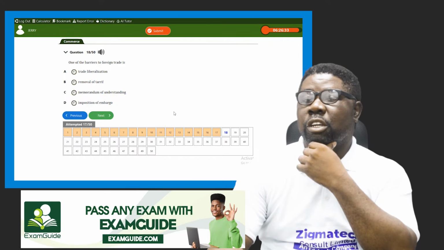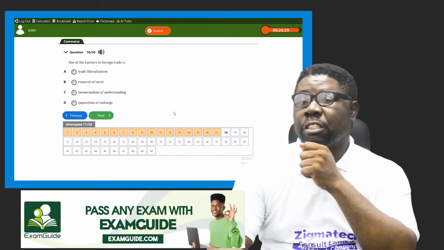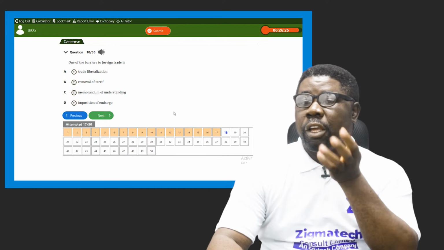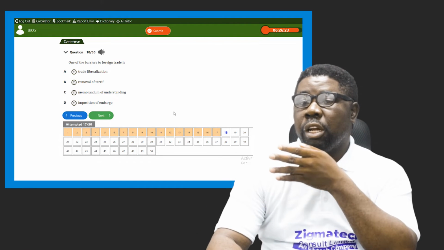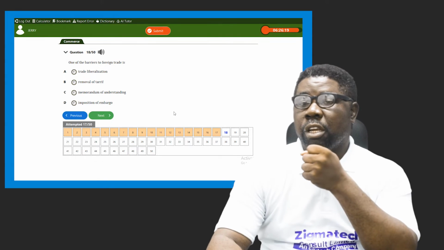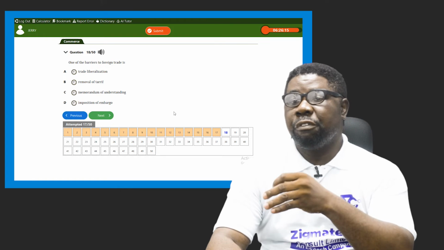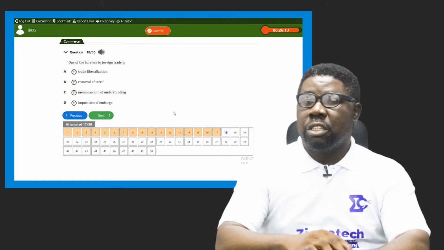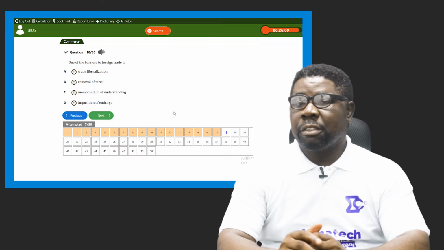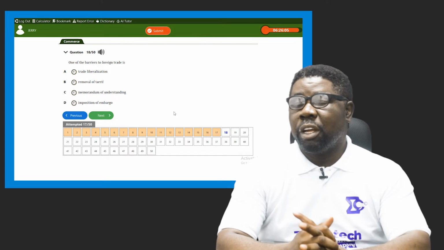says, one of the barriers to foreign trade is, what are they? A says trade liberalization. B says removal of tariff. C says memorandum of understanding. And D says imposition of embargo.